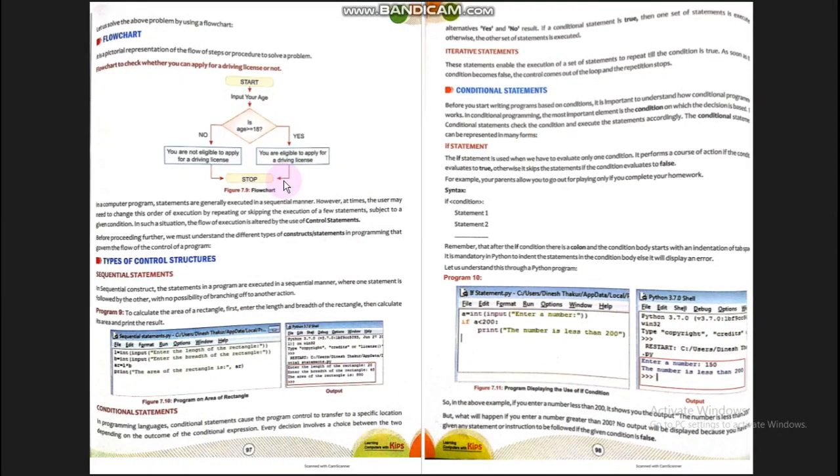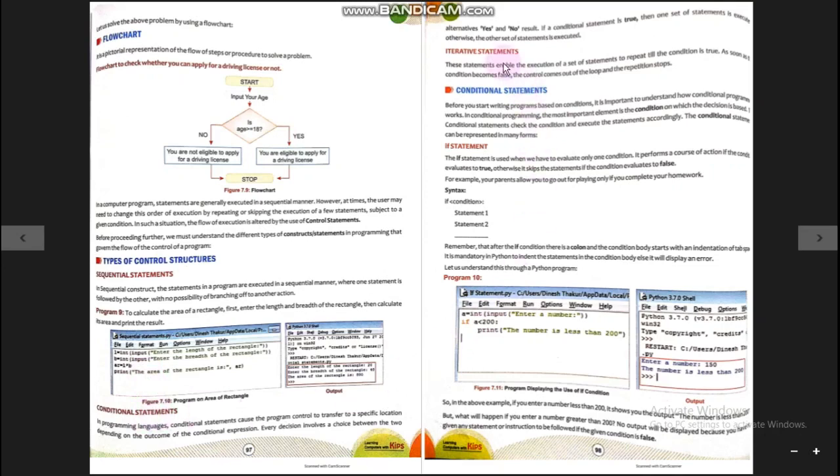My dear students, now we are going further, knowing more about Python. There are various types of statements in a program. Some are known as sequential statements, or sequential program, some as conditional statements, and some as iterative statements. Sequential statements are executed one by one from top to bottom.